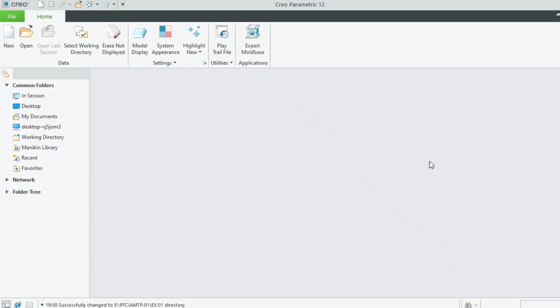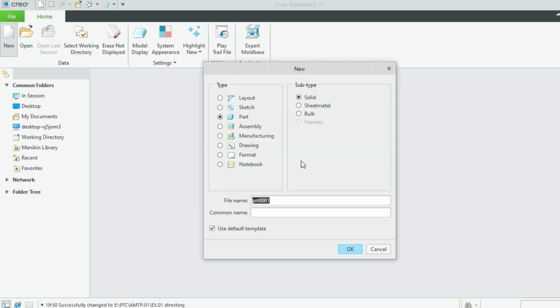Today, let's create a CNC program for our advanced manufacturing technology practical one. For that, let's create the part first. That part, let us keep it as linear and circular interpolation part. Okay, this one is part.